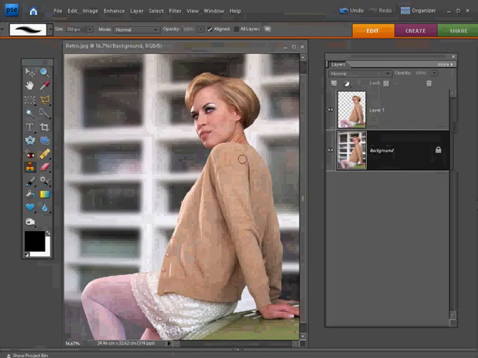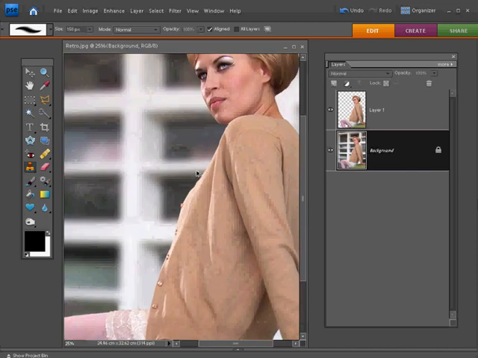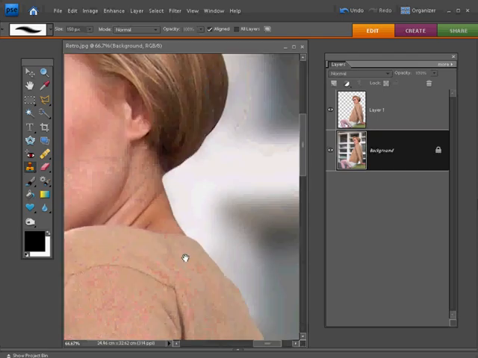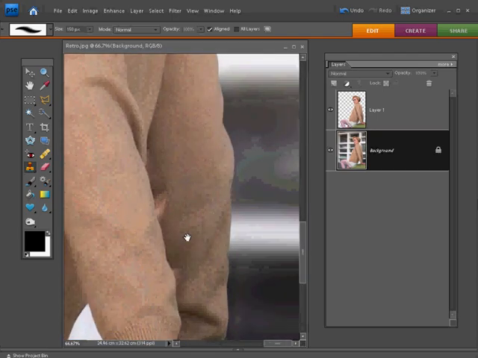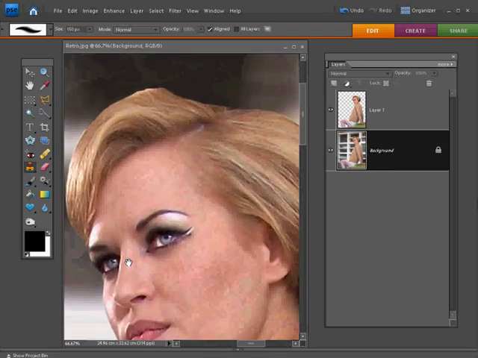Right, so here we are once more then with our cloning complete. We've managed to remove that fringe that was running all the way around the edge of the model there. As you can see, it's all gone just by sampling and painting up to the edge of her figure. We've got a much more natural looking effect going on now.